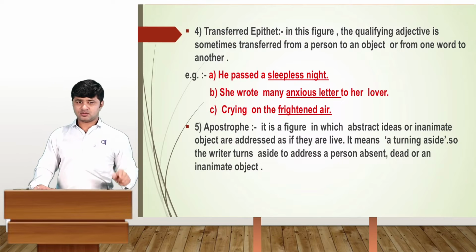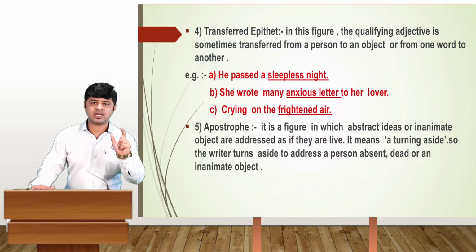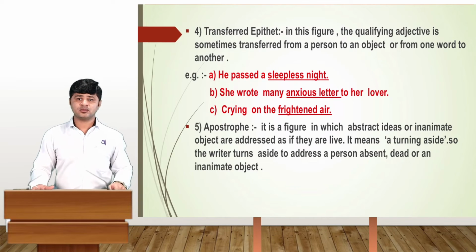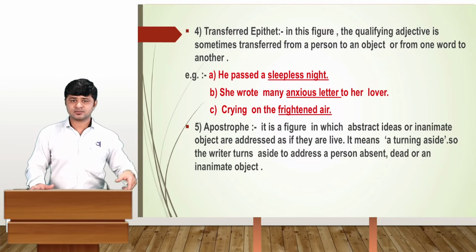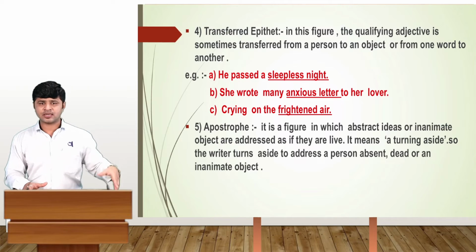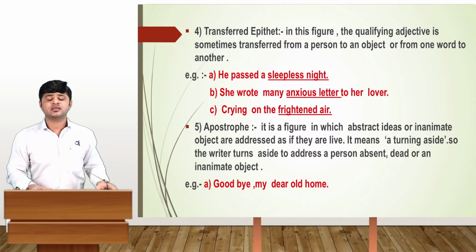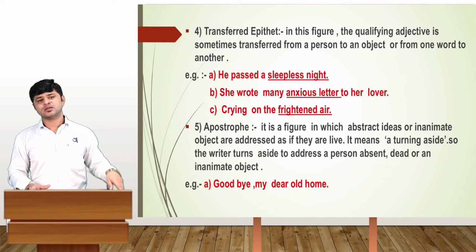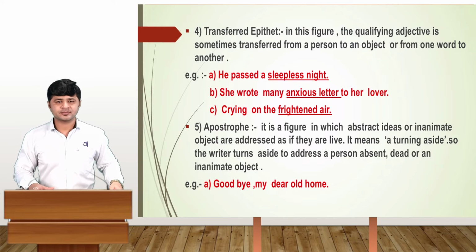And the next one is here, the apostrophe. It is a figure of speech in which the abstract idea or the inanimate objects are addressed as if they are alive. It means turning aside, so the writer turns aside to address a person absent, dead, or an inanimate object. The examples you can see here now. Goodbye, my dear old home, because that one is old, and we say goodbye because we will not see it again. That's why.